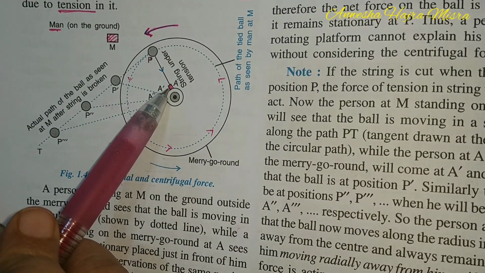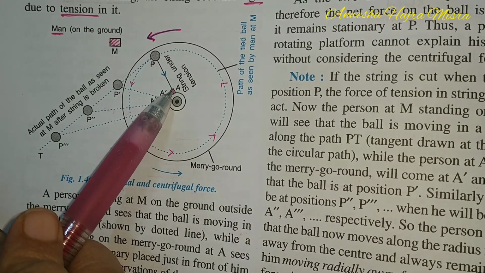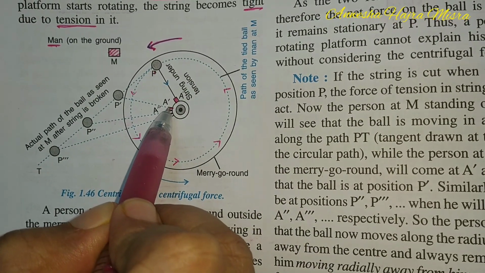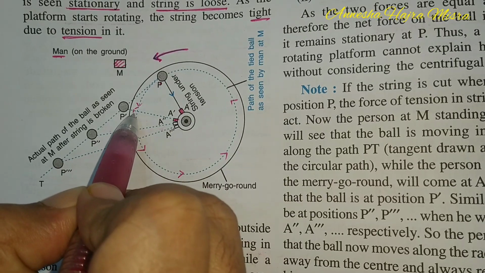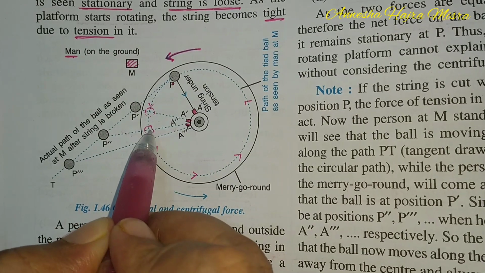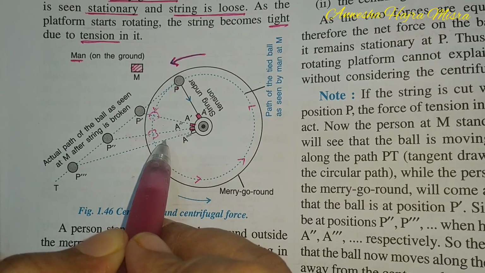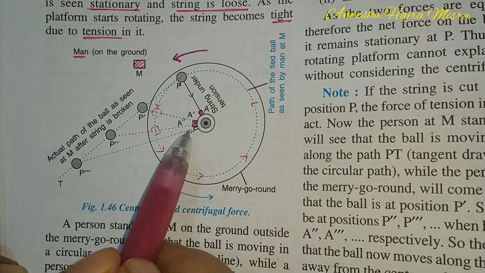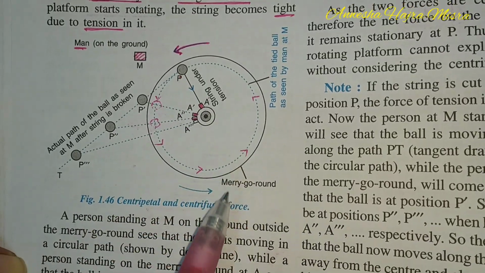And what will the man A see? First, when the ball is here, the man will see it here. The man is on the merry-go-round. So the man rotates and comes over here. He sees the ball here. So when the man comes here, he sees the ball here. So what happens? He sees the ball directly opposite to him at all times. So man M sees the ball moving in a circular path, but man A sees the ball stationary because it is always opposite to him.